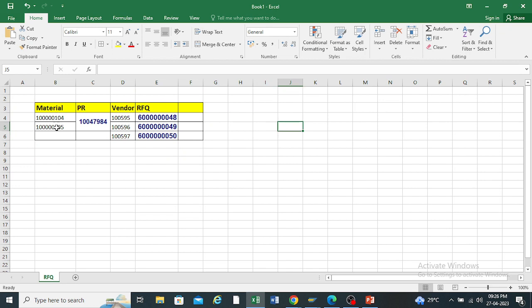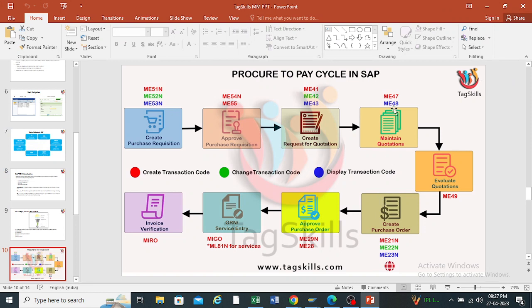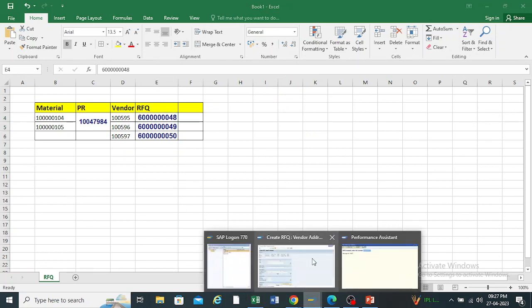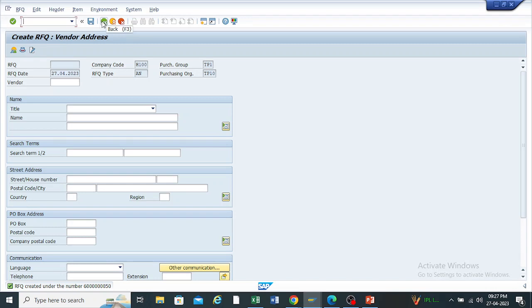Okay, so for both materials, with this purchase requisition, I have created the request for quotation for these three vendors, each with both materials. So once the vendor supplies the quotation, what is our next step? After creating the request for quotation, the next step is maintaining the quotations. Means the vendor gives us the rate and we need to enter that price into our SAP. Okay, so how can we do it?